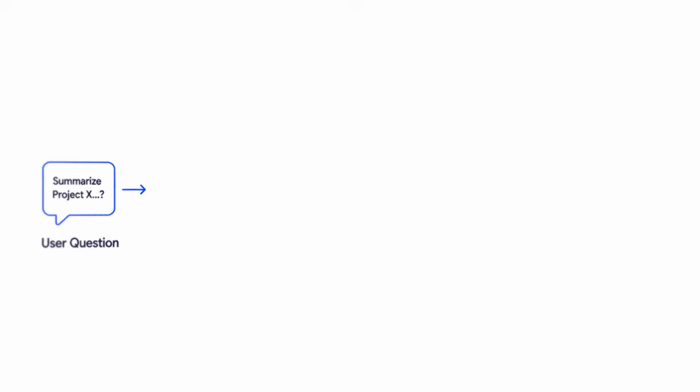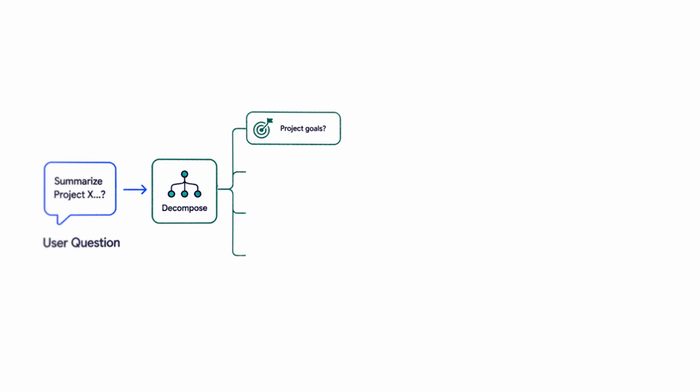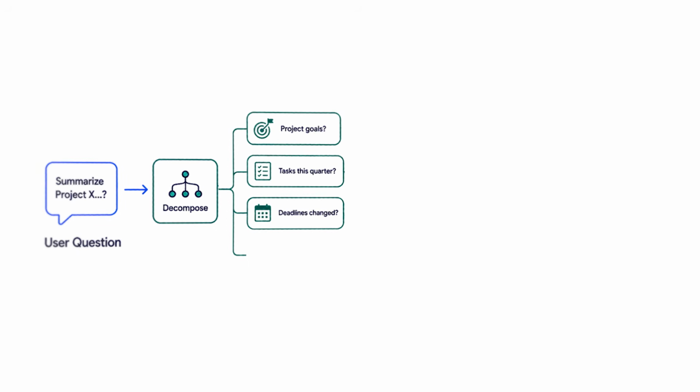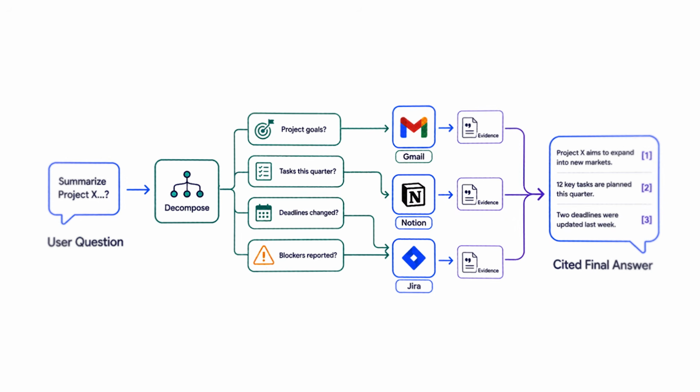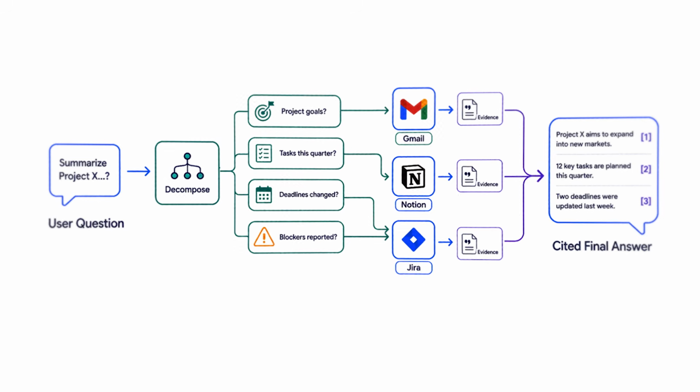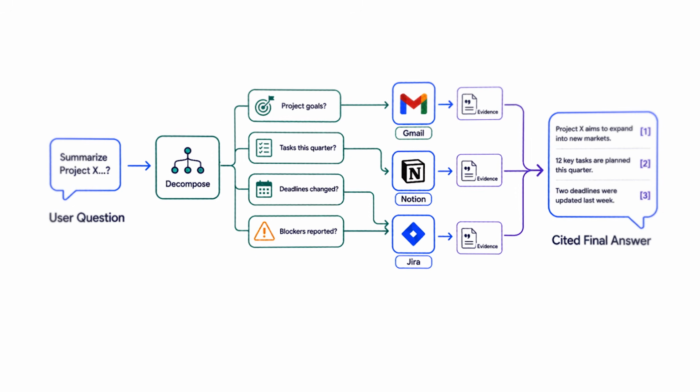An agentic system first decomposes the question. It may internally ask what were the original project goals, what tasks were to be completed in this particular quarter, what deadlines changed, what blockers were reported, and all that. Then the agent performs multiple tool calls, collects evidence, and synthesizes a final answer with citations to the right places. You can build the data connector to whatever source you are using with MCP.